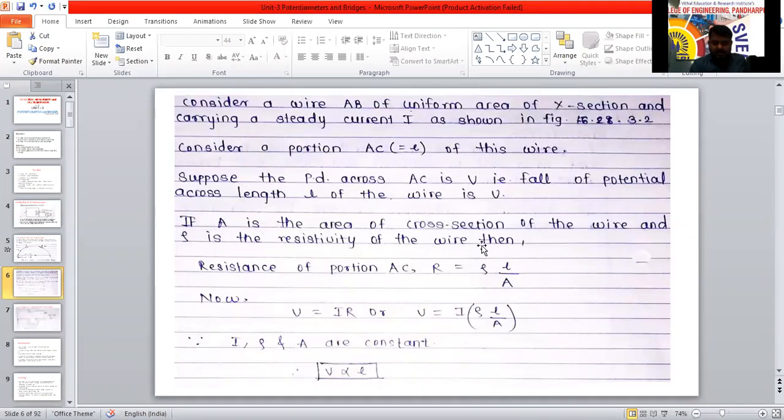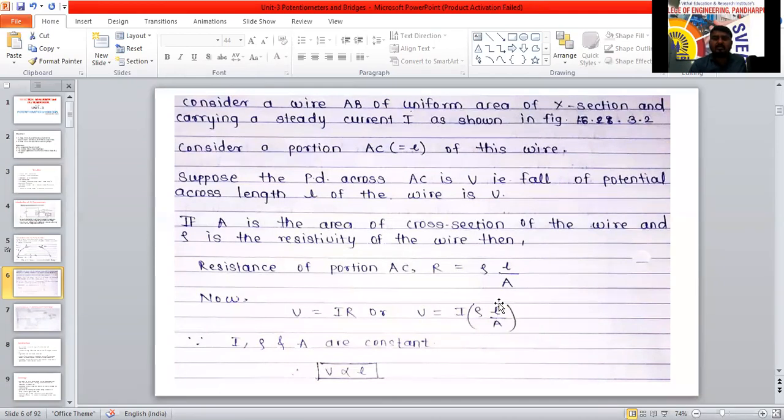In a series circuit, the current at any point is the same, so current is constant. The specific resistance is a property of the material, so it is also constant. We consider a uniform cross section conductor, so area is also constant. Only the length differs for the different portions.